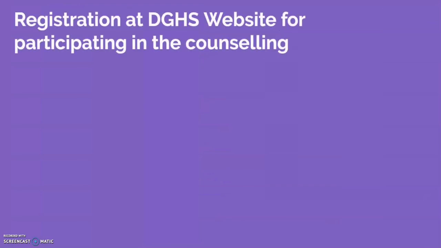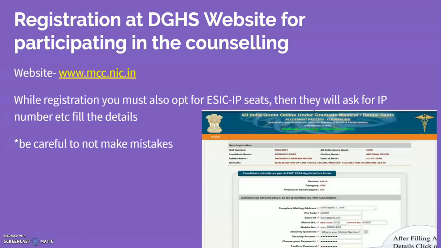So if you obtain a Ward of IP certificate, that is a big thing, half of the job is done. The next important thing is registering at the DGHS, that is the MCC website, www.mcc.nic.in. In here, while registering, they will ask for what all seats, because every Indian candidate will be eligible for the UR seats. Then there are AFMC seats, BHU seats, the deemed university. There will be options like that itself. There will be an option for the ESIC IP seats. You must click that and register.